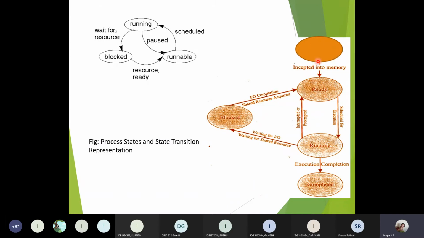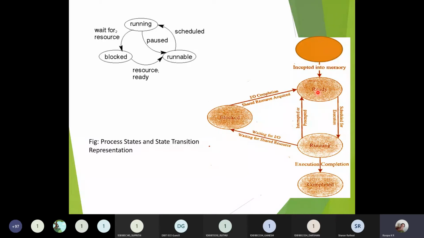So once the process has been created, memory is allocated to it, and inside that memory we have the code. Once the code has been stored into the memory, it goes to the next state, which is called the ready state. Ready state is the state which tells that the particular process is ready for its execution.